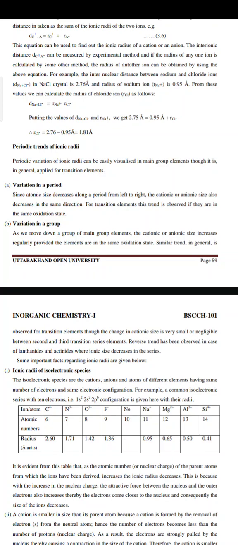For example, the internuclear distance between sodium and chloride ions in NaCl crystal is 2.76 angstrom and the radius of sodium ion is 0.95 angstrom. From these values we can calculate the radius of chloride ion as follows: d(Na+Cl−) is equal to r(Na+) plus r(Cl−). Putting the values, we get 2.75 angstrom is equal to 0.95 angstrom plus r(Cl−). From here, the value of r(Cl−) is 1.81 angstrom.